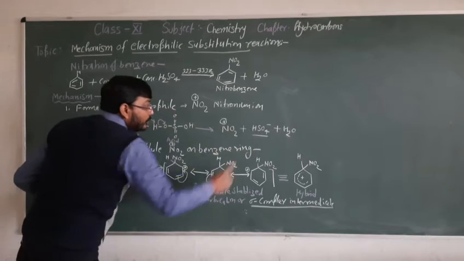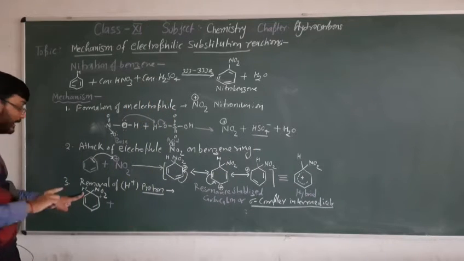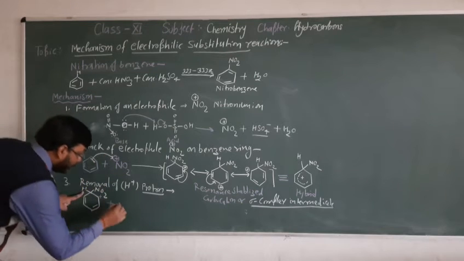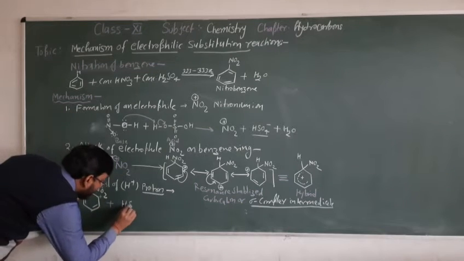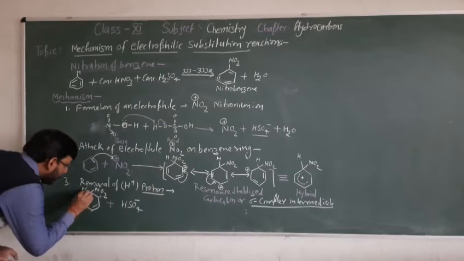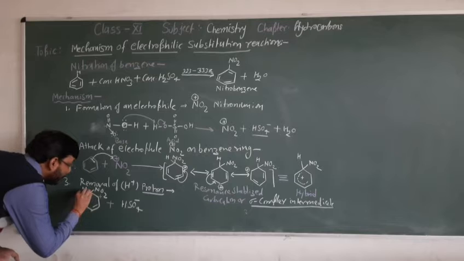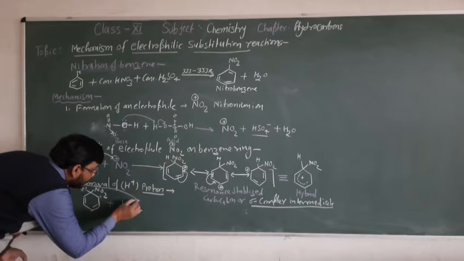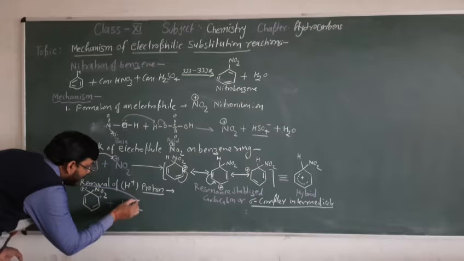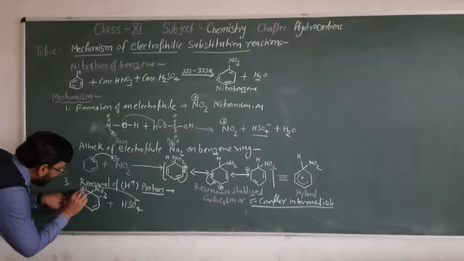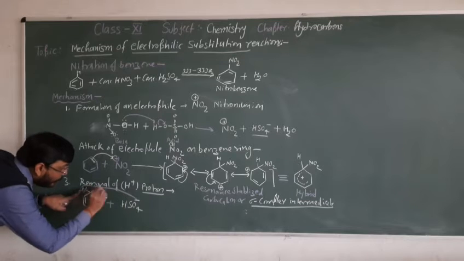This HSO4 minus will act to remove the hydrogen as H plus. This hydrogen will leave from here, meaning this electron pair will migrate to the hydrogen atom and take the hydrogen atom as a proton.